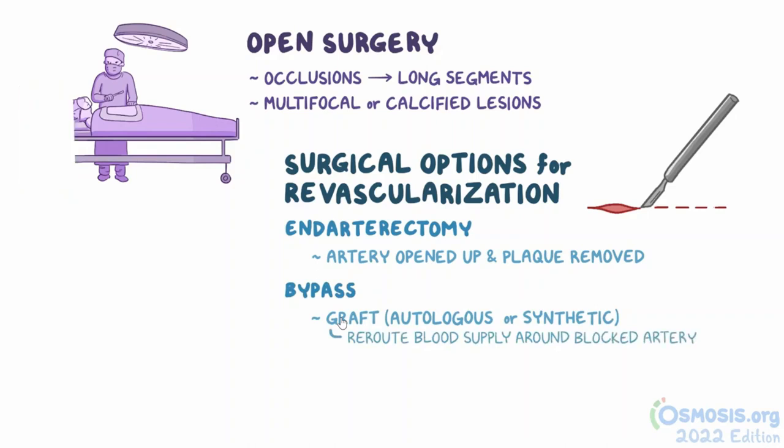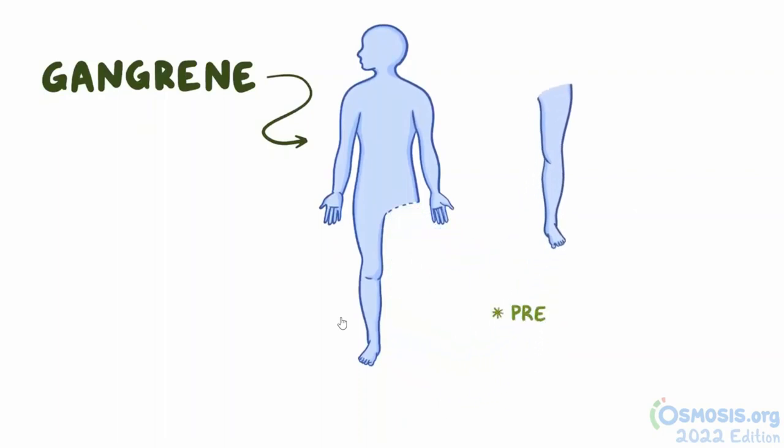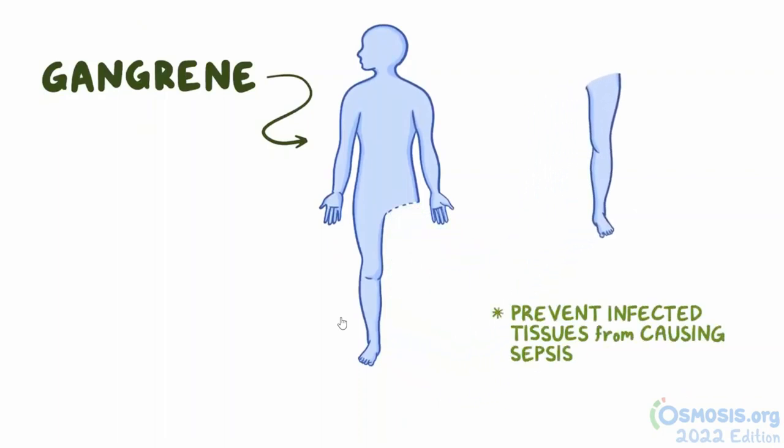Finally, for some individuals, when gangrene has set in, amputation of the limb may be required to prevent infected tissues from causing sepsis.